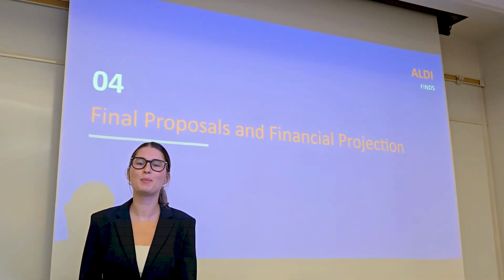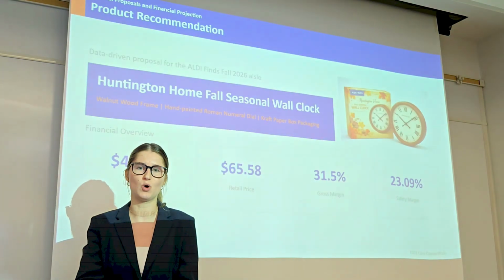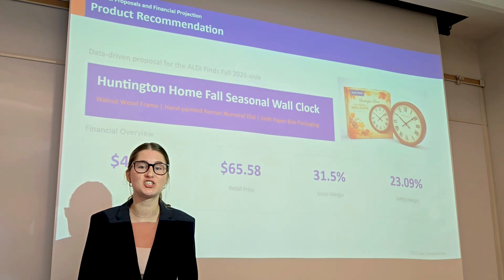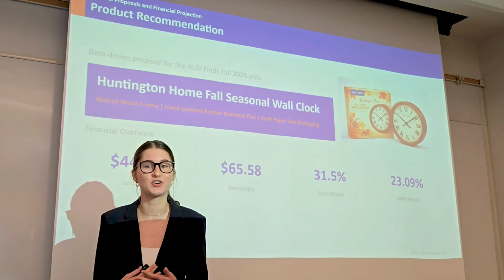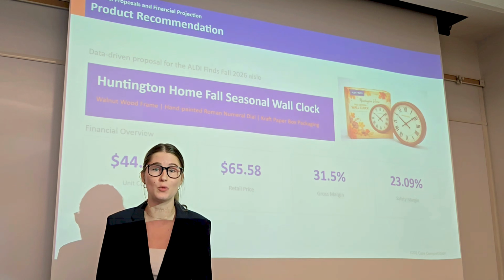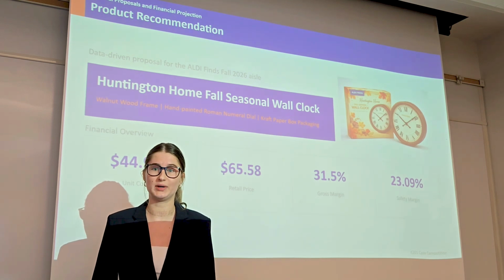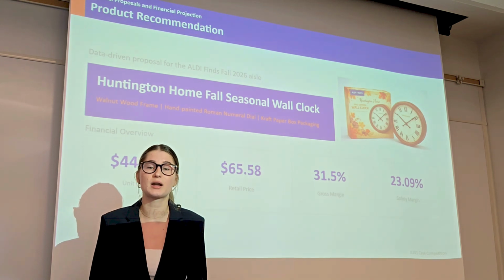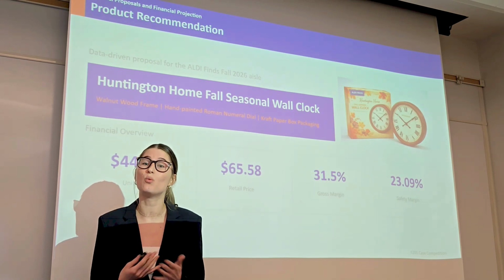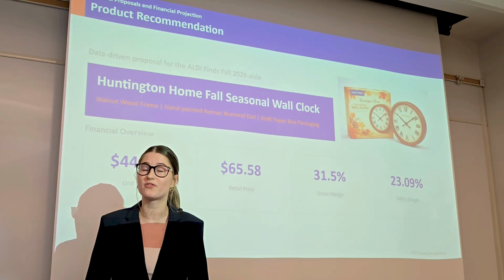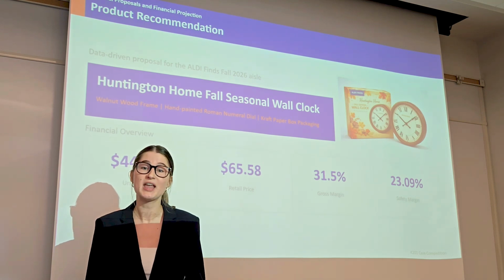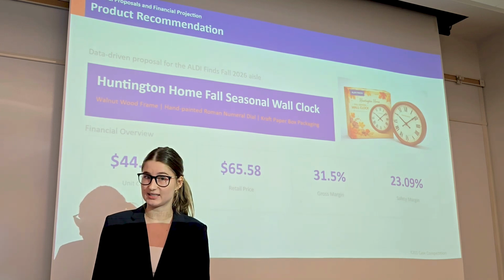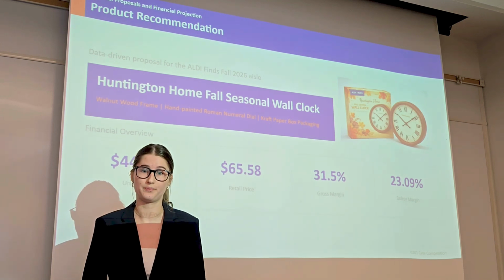Building on this insight, we propose the Huntington Home Fall Edition wall clock. This is not just a clock, it's a design piece. Compared to last year's purely functional clock, this version is designed to feel like a part of the home and designed with fall 2026 trends. That shift is important because it changes how the product performs in store. Instead of being a one-time purchase, it becomes a part of a broader seasonal decor story, encouraging customers to buy complementary items. This increases basket size, which is a key driver of revenue.